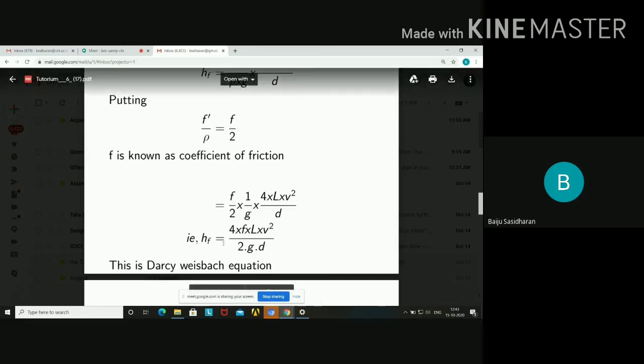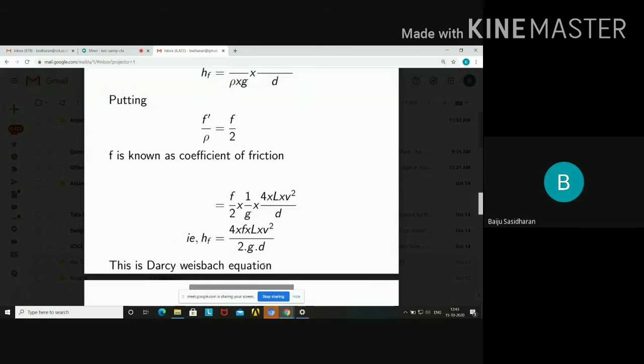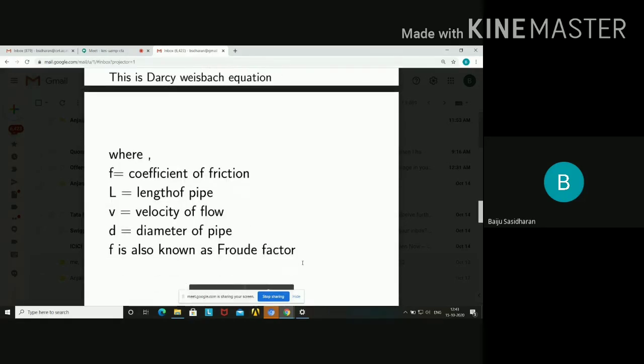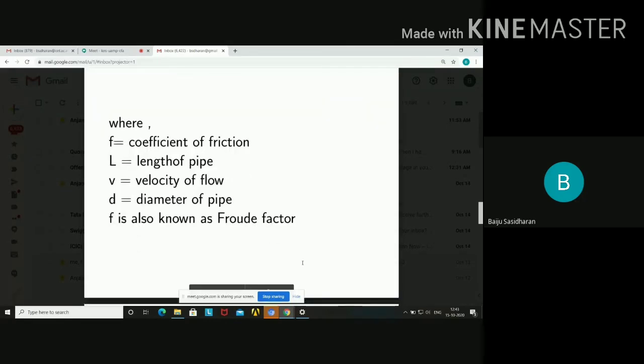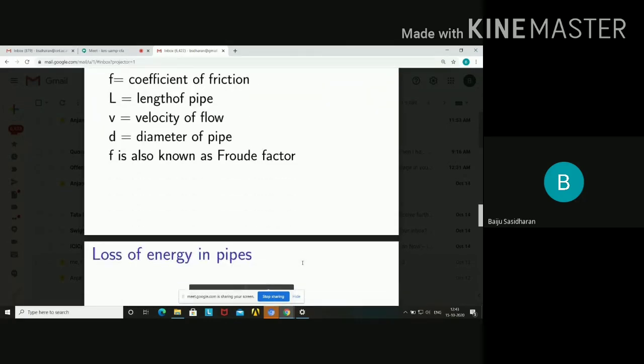This expression is known as the Darcy-Weisbach equation. Based upon this Darcy-Weisbach equation, we can find out the frictional losses in a pipe, where F is the coefficient of friction, L is the length of pipe, V is the velocity of flow, D is the diameter of pipe, and F is known as the Fanning factor.